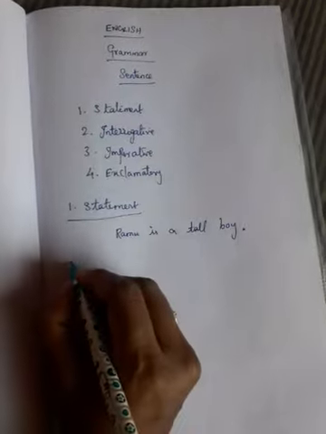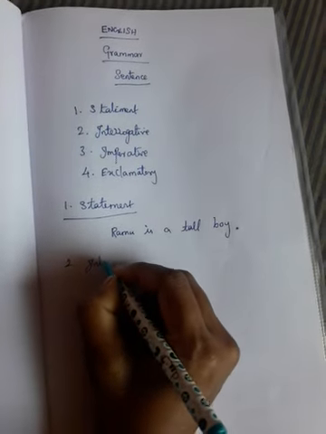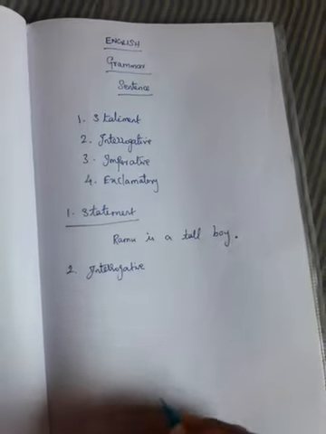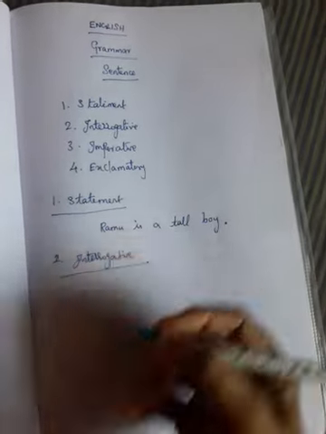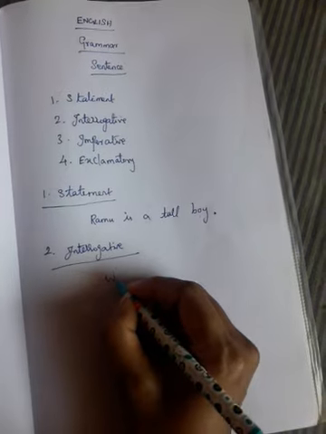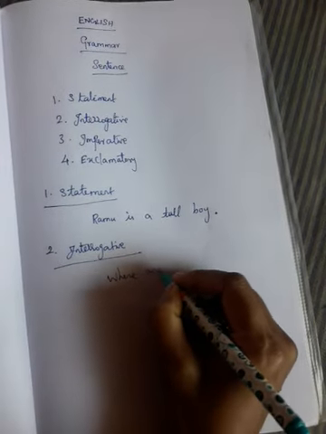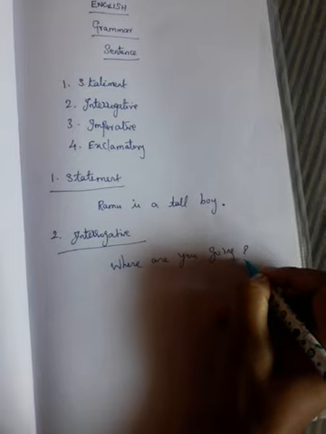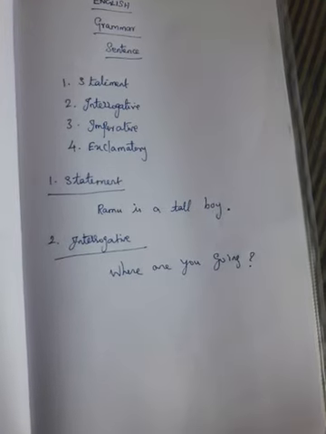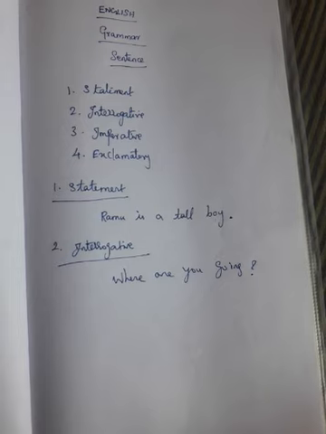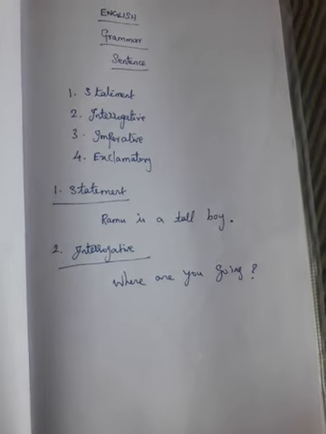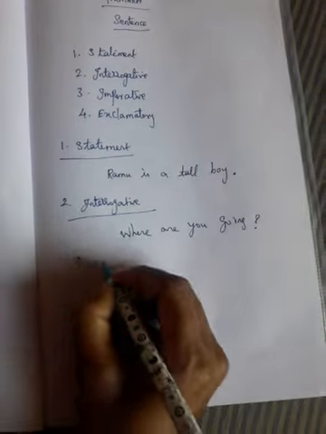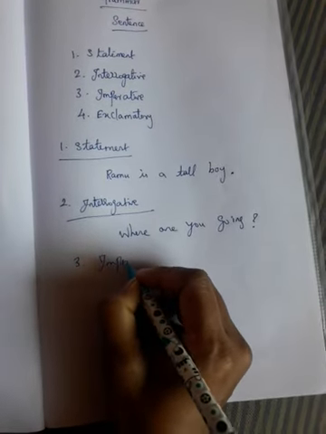Second one, interrogative. Interrogative is nothing but asking questions. For example, where are you going? Here we have the symbol of question. That is the punctuation for this type. This is called interrogative. And the third sentence form we have is imperative.